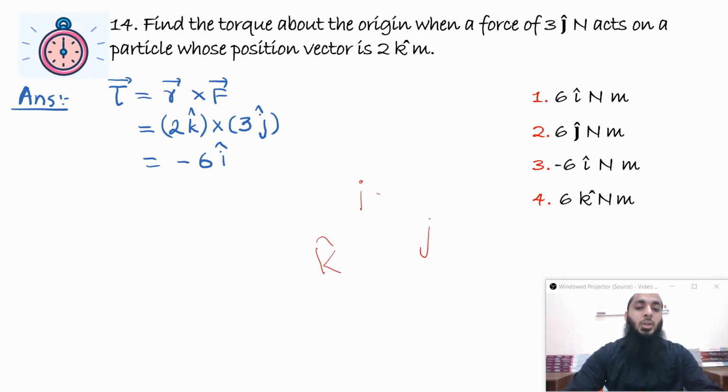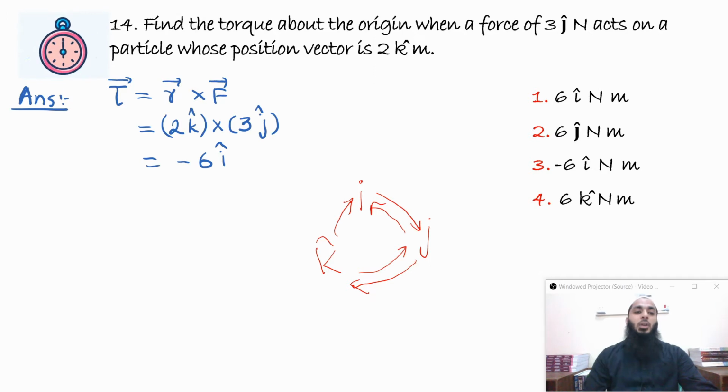I cap cross j cap gives k cap, and k cap cross i cap gives j cap. But the other way around, here we have k cap cross j cap. So if I take a cross multiplication like this, I'll get a negative sign. Okay, so that's what I've got here.